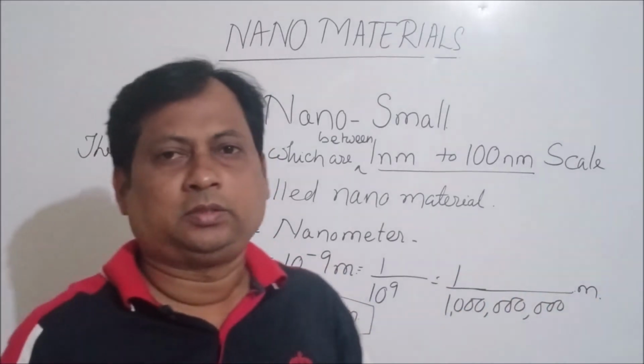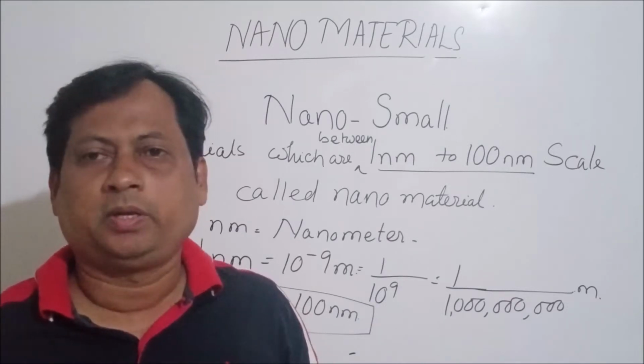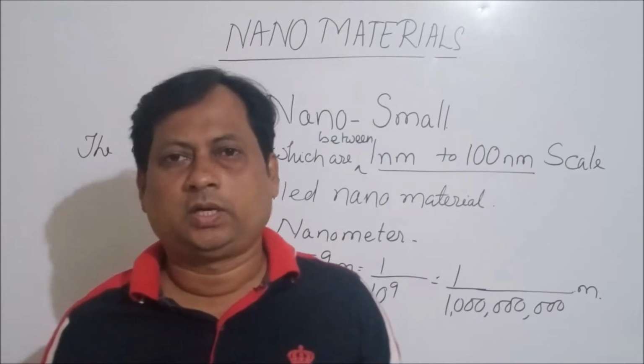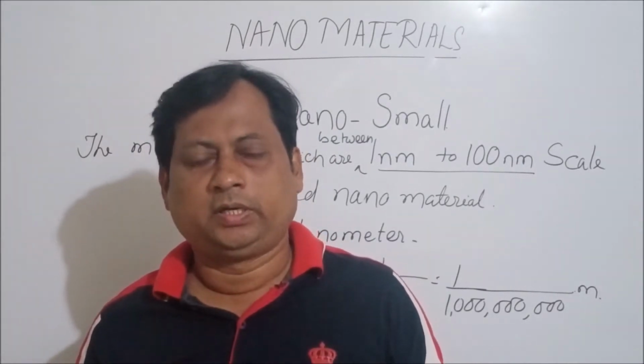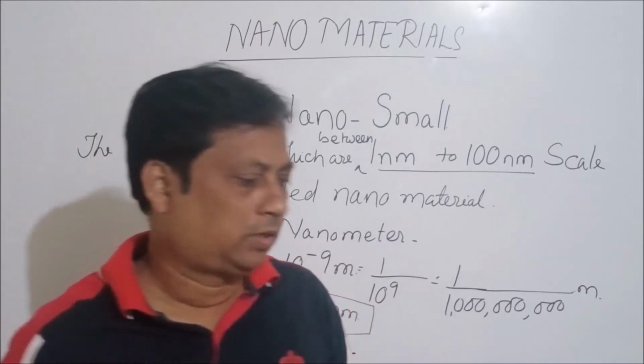Nanomaterials are very small particles which are not visible to the eye. They can be seen by microscopes only. It is about 100,000 times smaller than the thickness of a hair.